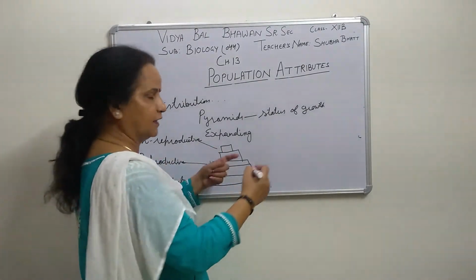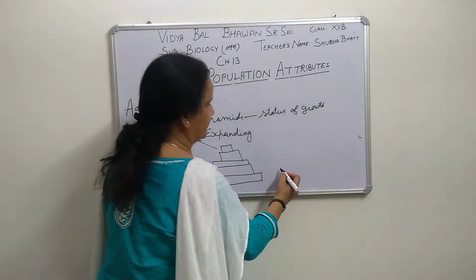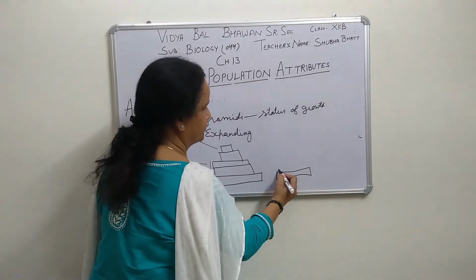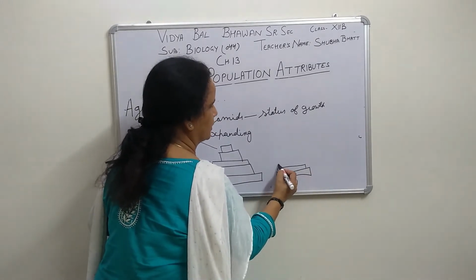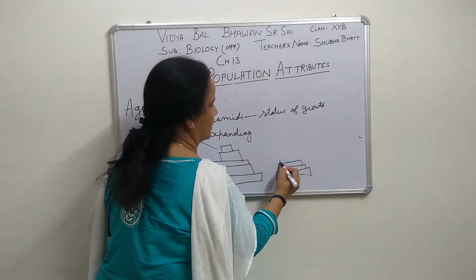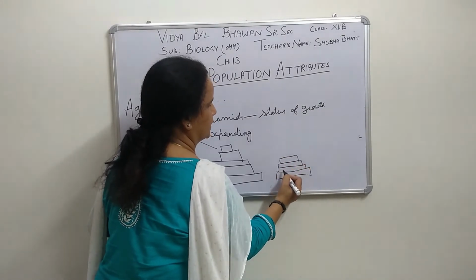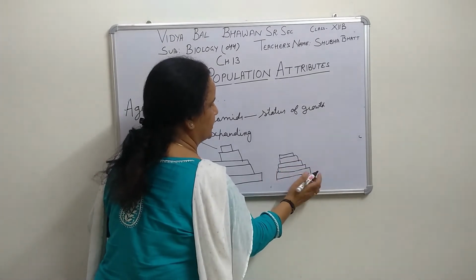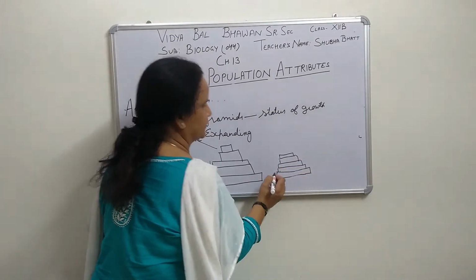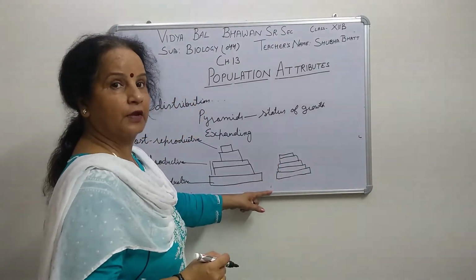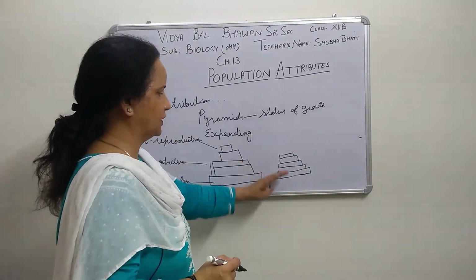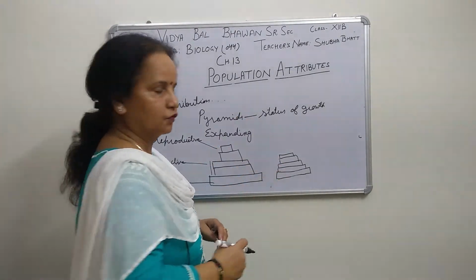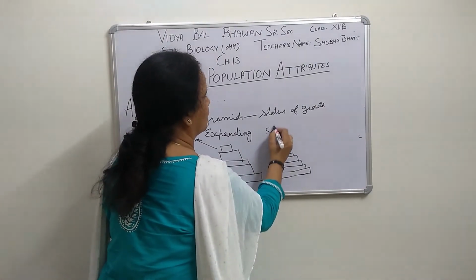Second type of growth status is where this age group and this age group are near about the same, approximately the same you can say, right? Here like this. So this pyramid is called stable. Means in each stage the approximate number of organisms is the same. So this type is called stable,